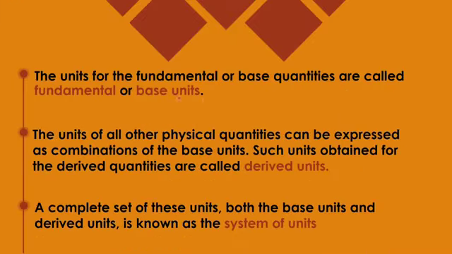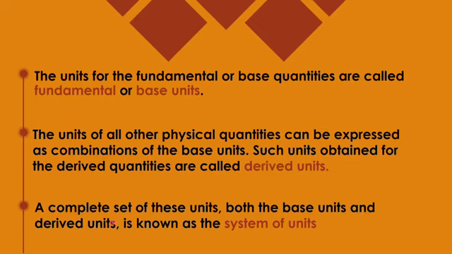Now when I talk about the units of fundamental quantities, they are termed as fundamental units, or base units we may call them. And units of the derived quantities, they are termed as the derived units.